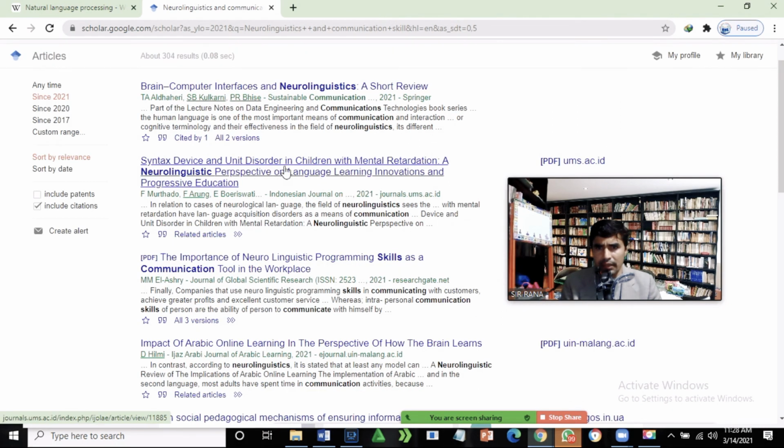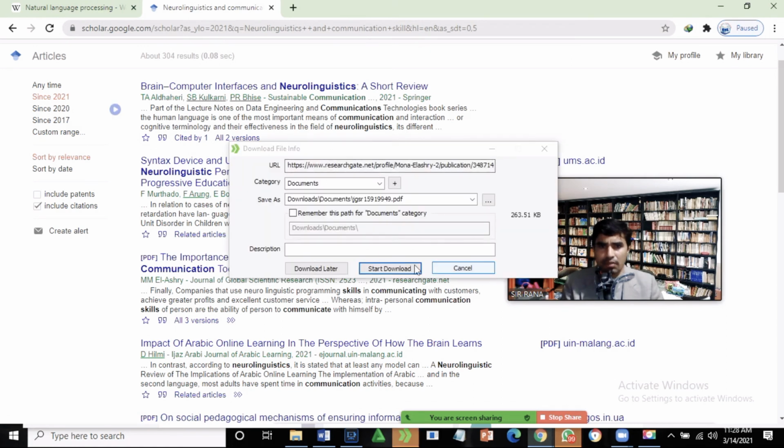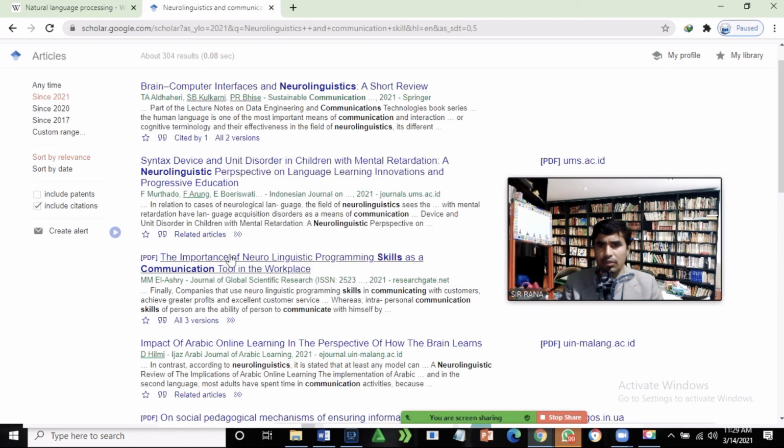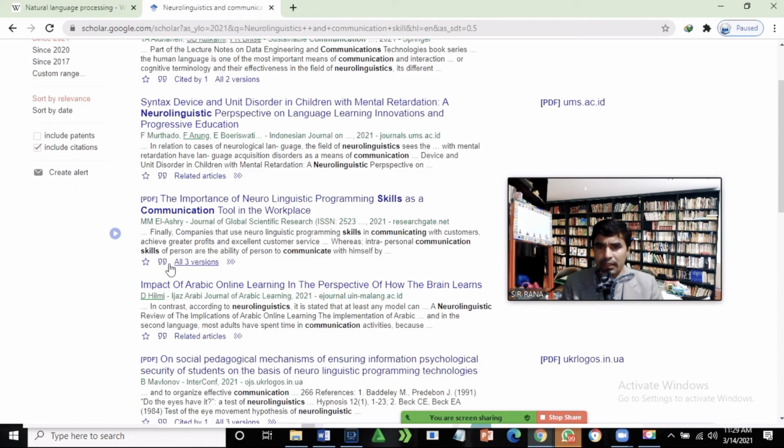I will syntax device and children revolutions. Here I find importance of the neurolinguistic program skill as a communication tool. So this one I find useful for my research. So how can I download it? I can download. So it's being downloaded. So over here I want to see how many versions are available. Three versions are available. So I can just click on this one. I can save it, and then I can even see.